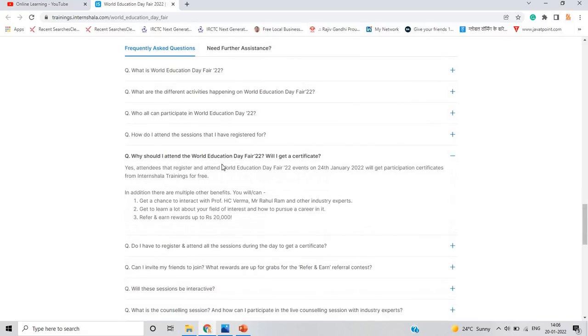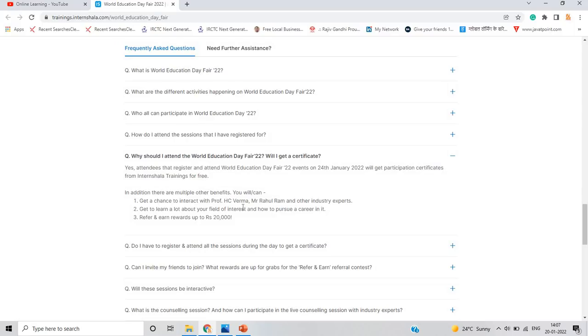Why should I attend the World Education Day fair? Get a chance to interact with Professor H.C. Verma sir, and get to learn about a field of interest. Attendees who register and attend World Education Fair will get a participation certificate from Internshala Trainings for free.